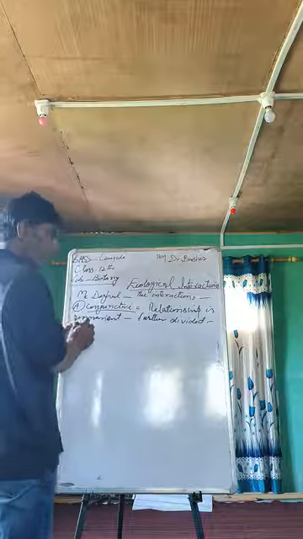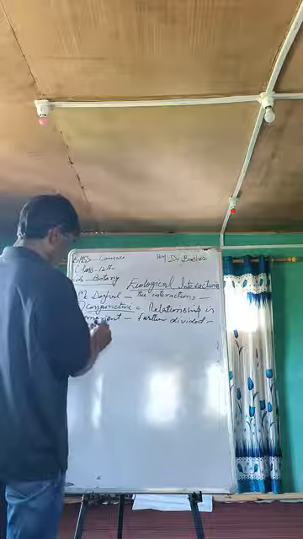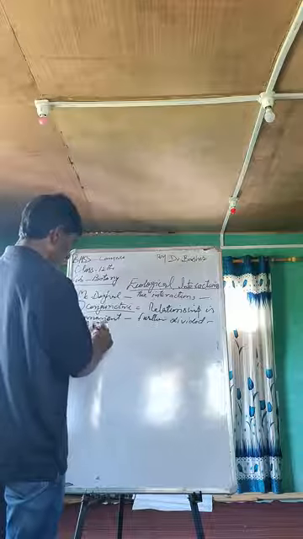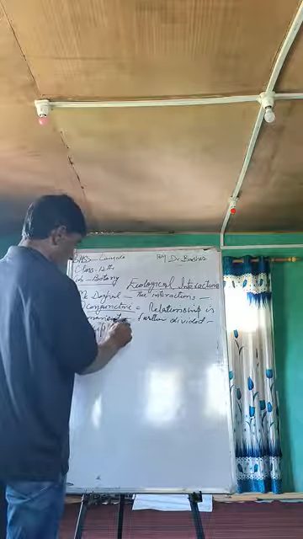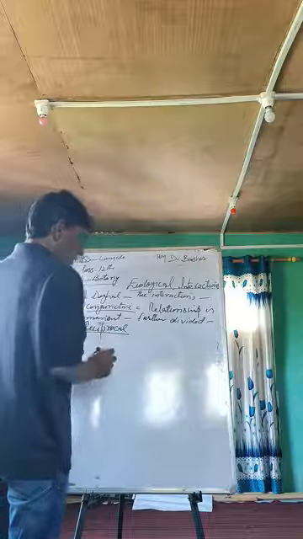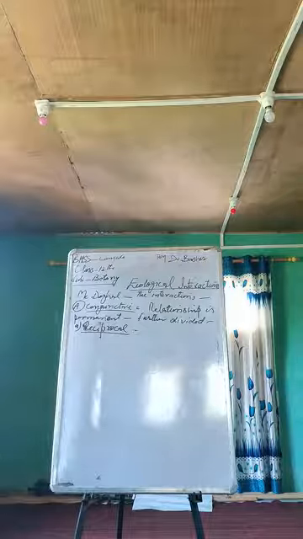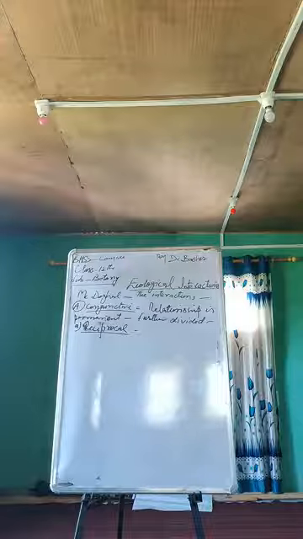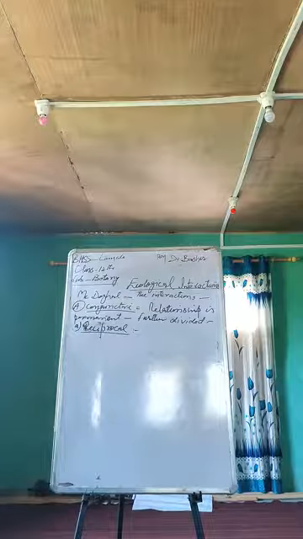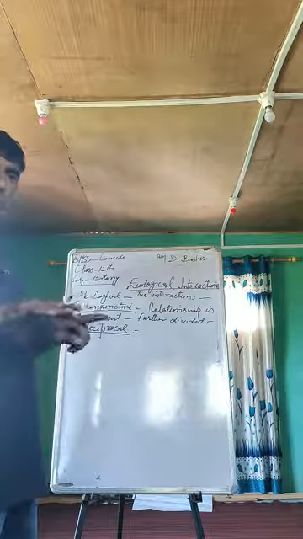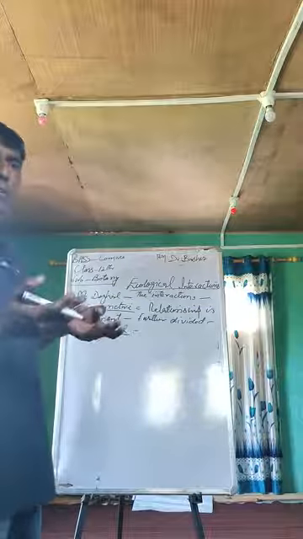number 1, that is reciprocal. Here the two interdependent organisms mutually benefit.